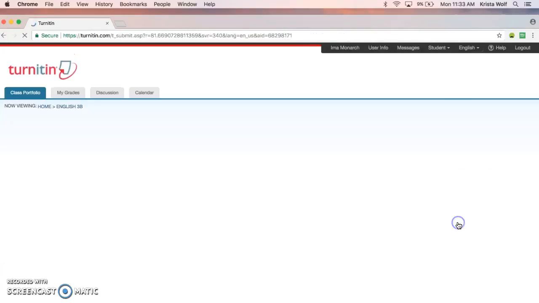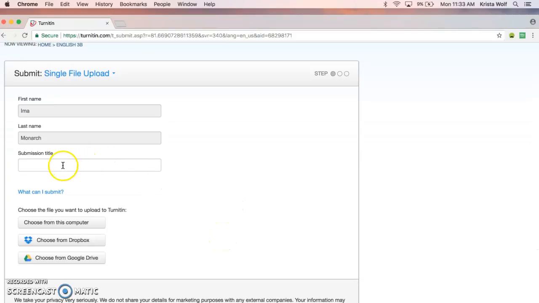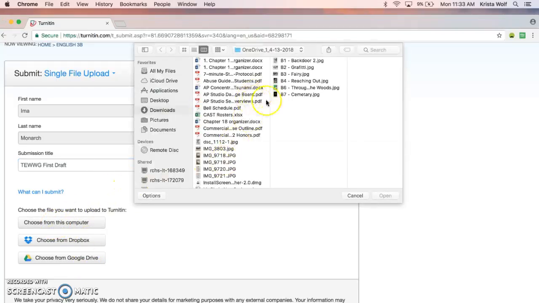So you're just going to click the submit button. Your name should appear at the top. I would like you to call this Their Eyes Were Watching God First Draft or Rough Draft. Then you're just going to click on the file itself from your computer or from Google Drive. So you're going to click on your file. I'm just going to pick a file that I have on my desktop here.